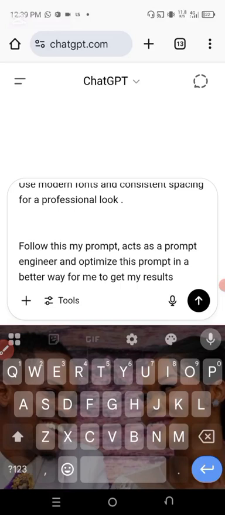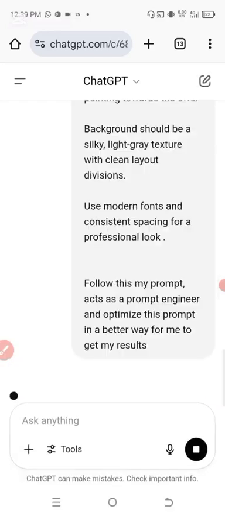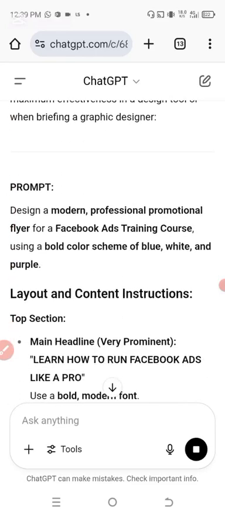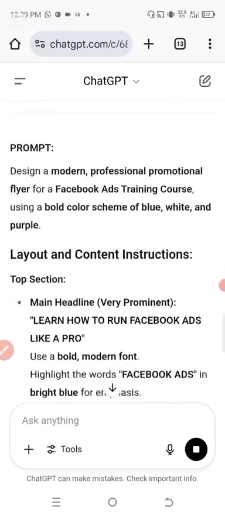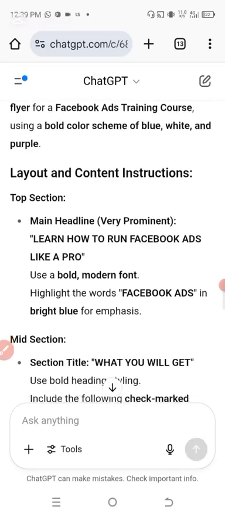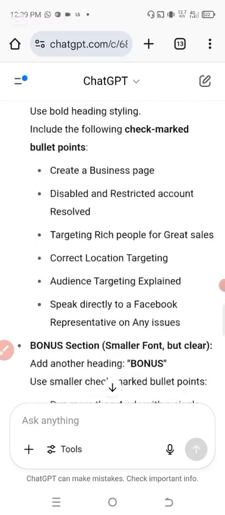After you have created your own desired prompt, let's see how ChatGPT will construct this. Okay, it has been consulted. Design a modern promotional flyer for a Facebook ad, and so on, with layout and content based on what you have given out as instruction. This is the perfect way ChatGPT can put it. So you can follow this one and keep editing and creating a lot of things you want to create.